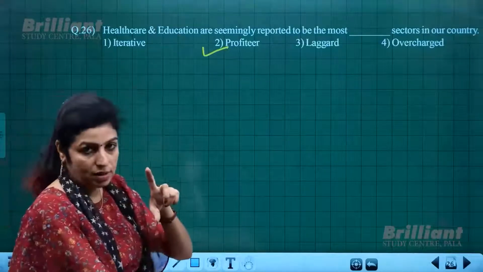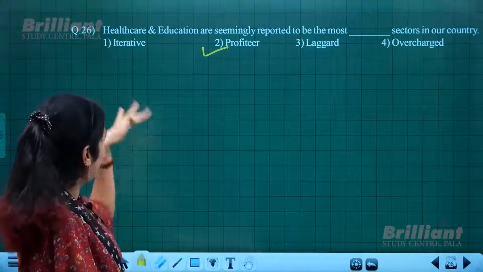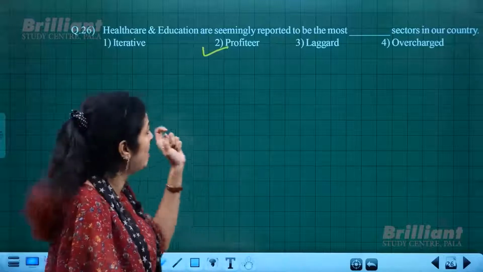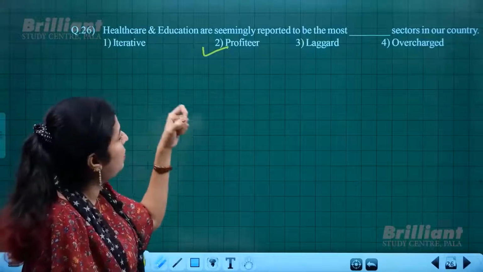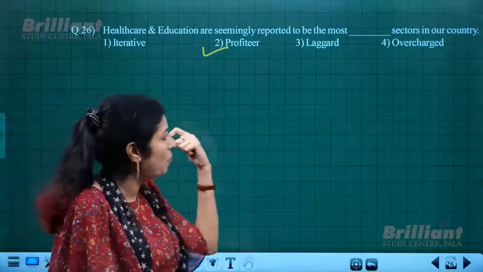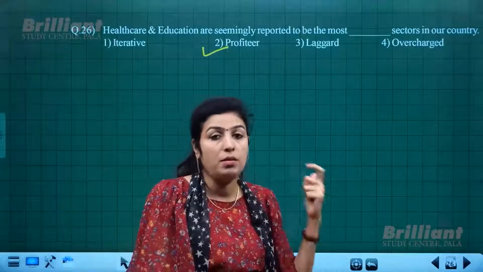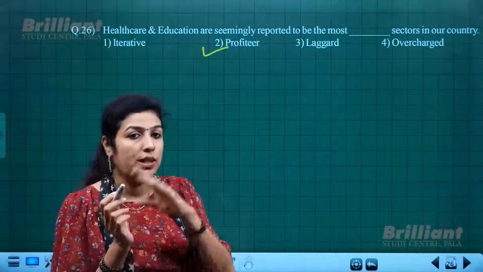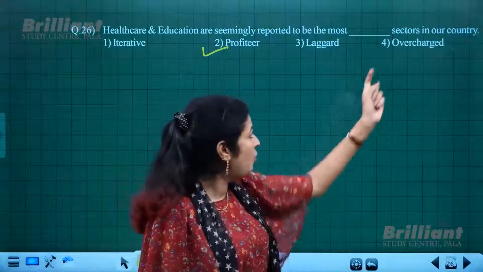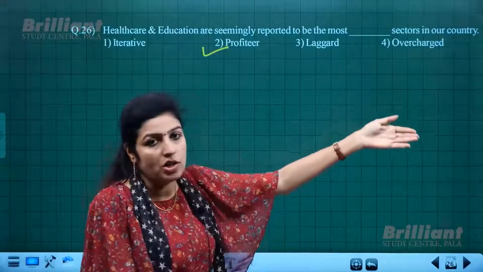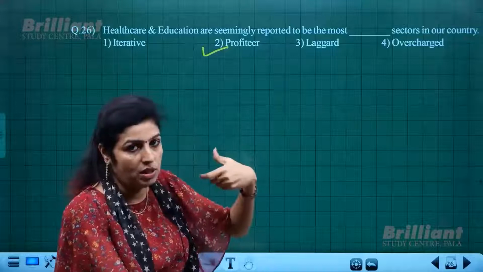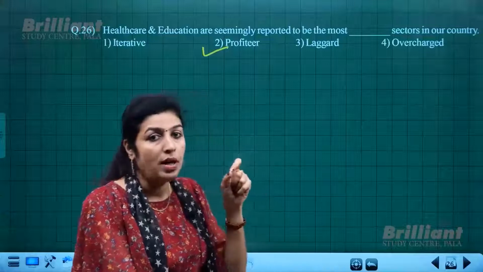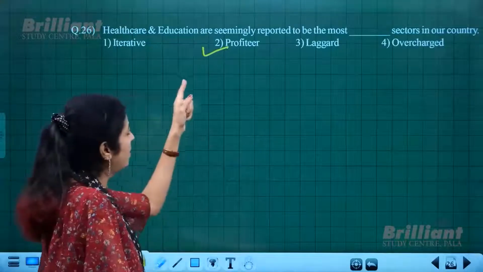Hospitals and healthcare and the educational system are seemingly reported to be the most profitable sectors, but they make profit not in the desirable way. If you write overcharged, of course overcharged, but then that profit concept is not given. These two make a lot of profit, and that idea should be conveyed. To convey that idea, the better word is profiteer.